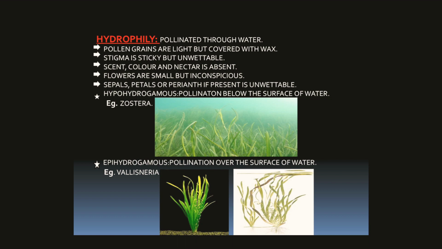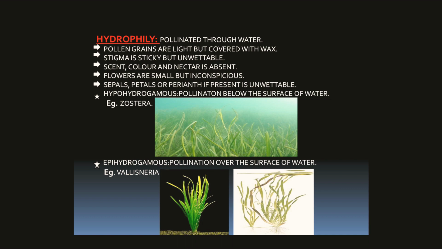Then hydrophily occurs over the surface of water in the case of Vallisneria. In Vallisneria, it is called epihydrophily. Vallisneria is also a submerged freshwater hydrophyte, and it is a dioecious plant. That is, male and female flowers are borne on different plants. When mature, male flowers are abscised from the spadix and float on the surface of water.